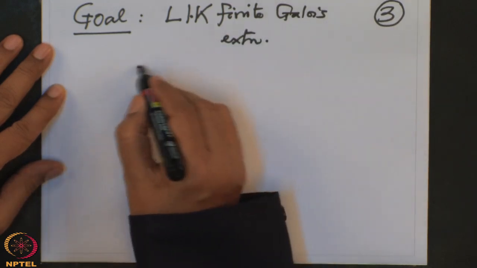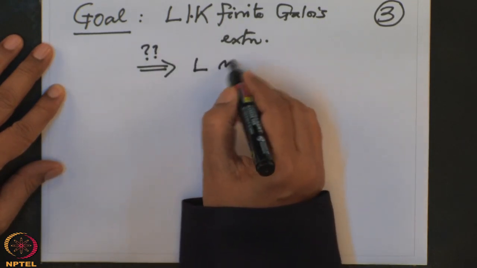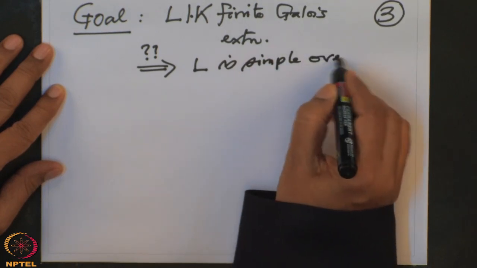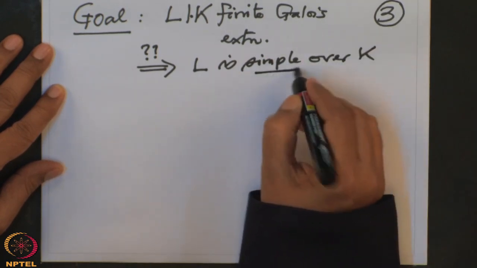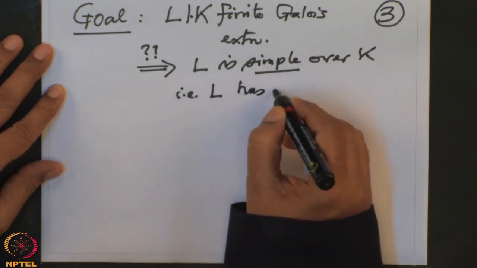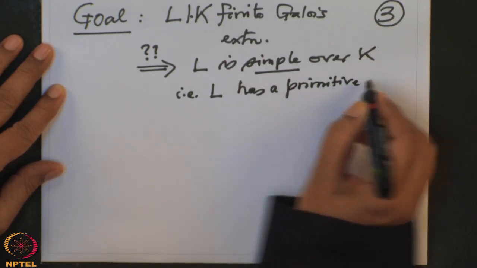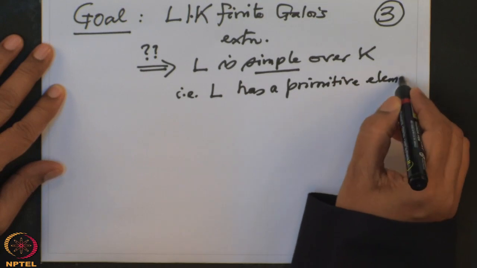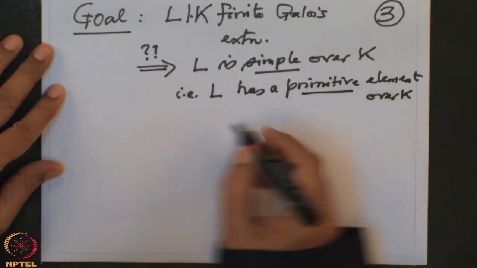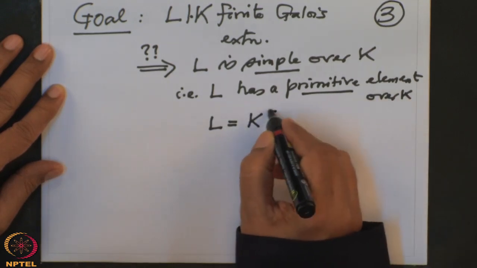Then I want to prove, this is our goal, L is simple over K. That means L has a primitive element over K. That means L is generated as a K algebra by one element.